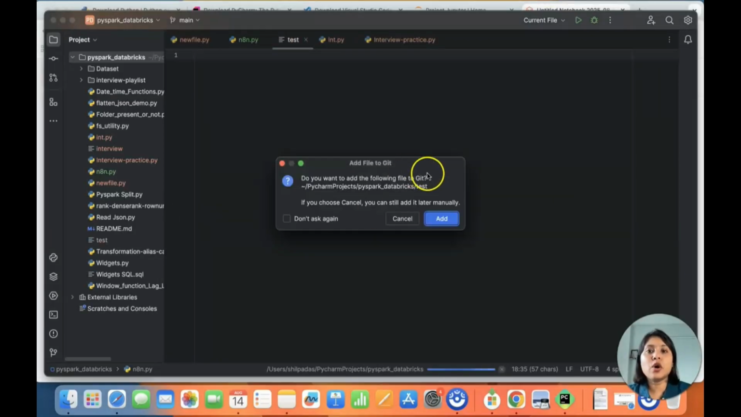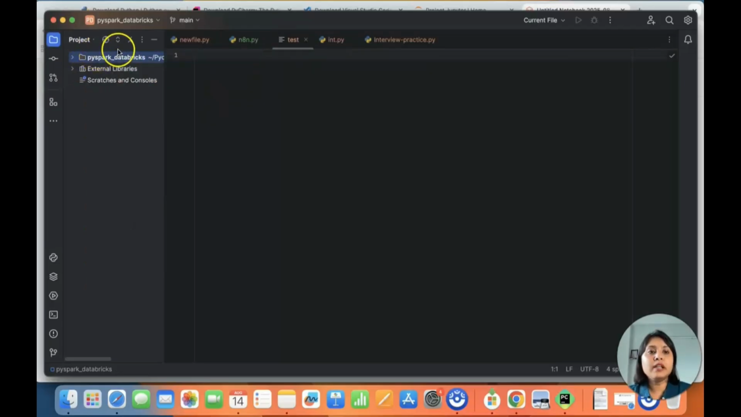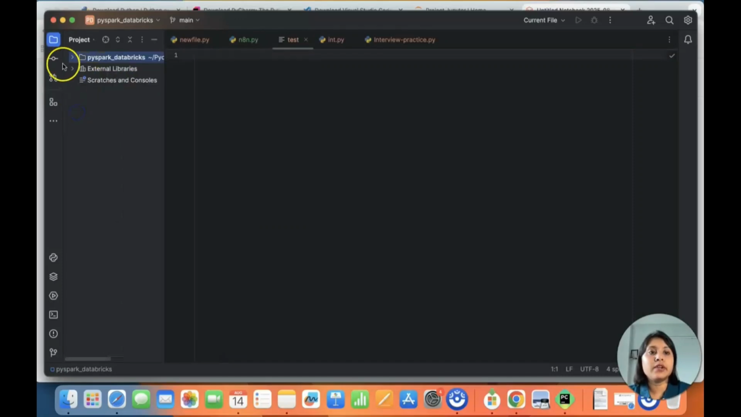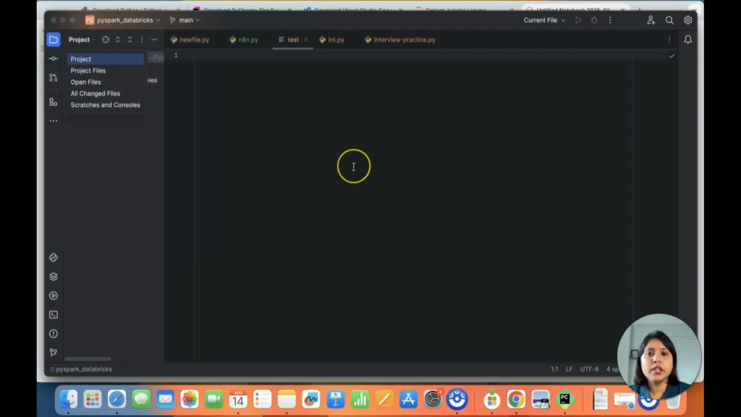This will be just a normal file. It will not be a Python file. If you want to create a Python file, that also you can do. But before that, it's better you create a project of your own, right? So how can you create a project? You can create a directory basically. Let me show you. I will create a new project. I've clicked on new project actually.